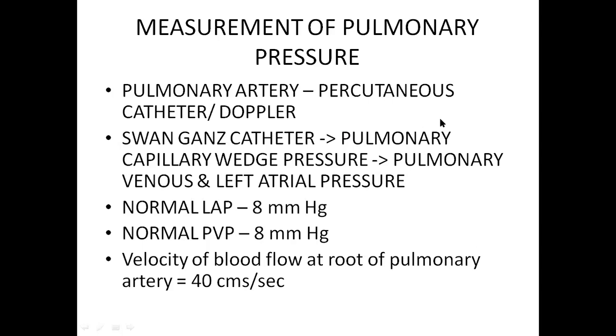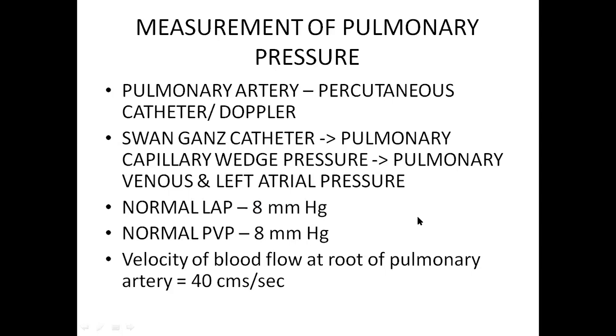From the pulmonary artery, this Swan-Ganz catheter will go up till the last achievable capillaries. So at the end of this catheter, it will measure a pressure known as capillary wedge pressure. The tip of this Swan-Ganz catheter will directly measure the capillary wedge pressure. That is the last capillary pressure which is present before the pulmonary veins. So the capillary wedge pressure indirectly reflects your pulmonary venous and left atrial pressure. You are supposed to know this. Left atrial pressure is 8 millimeters of mercury and pulmonary venous pressure is 8 millimeters of mercury.